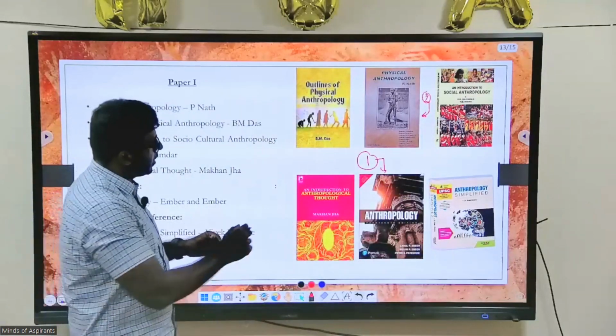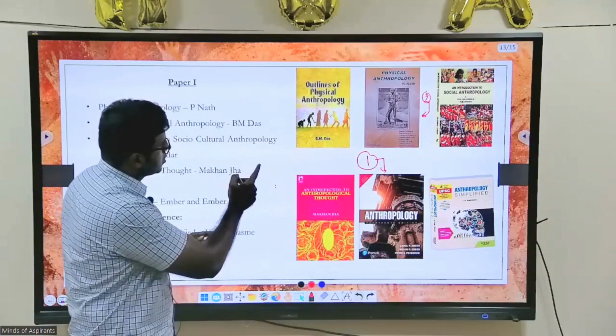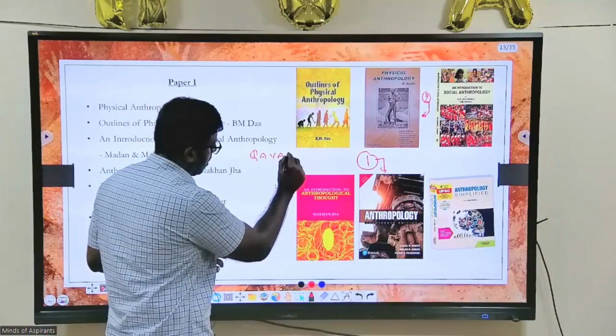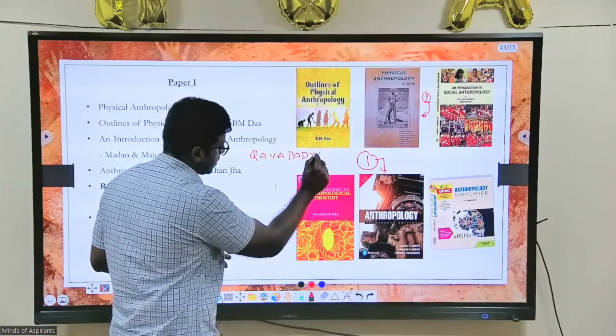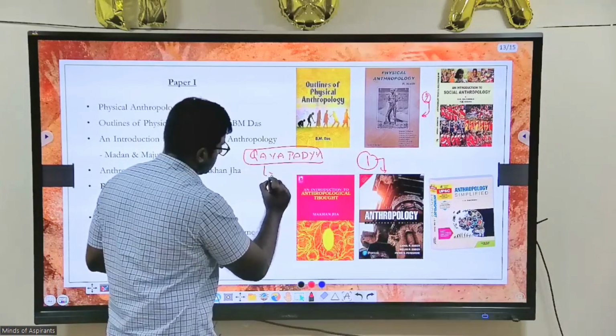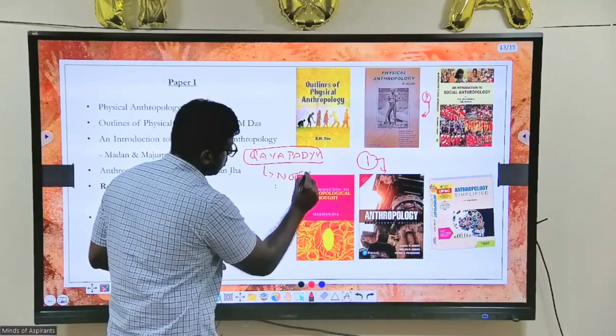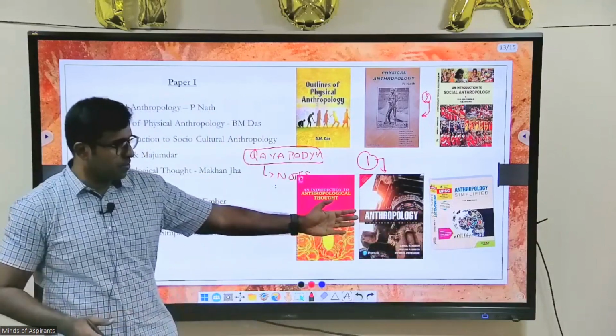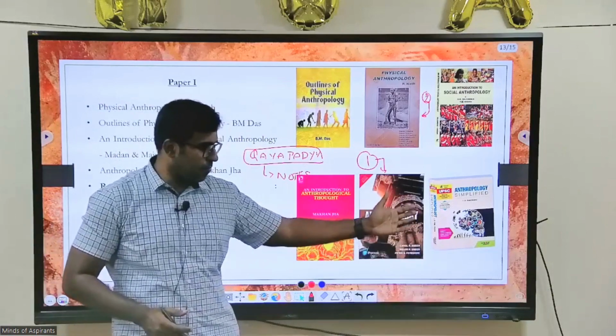The third book I suggested was for the thinkers, Gaya Pandey. But as I said, it is a complex section, so I will give you clear notes on how to read it. And everyone knows Anthropology Simplified, notes by Vivek Basme, that you can have.